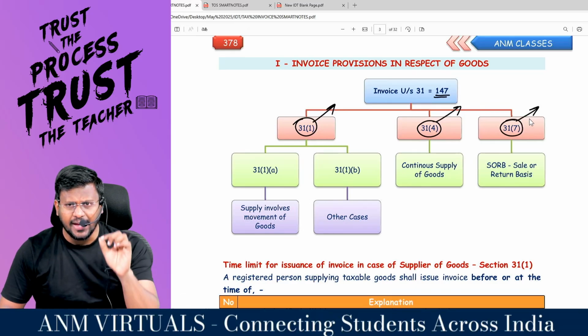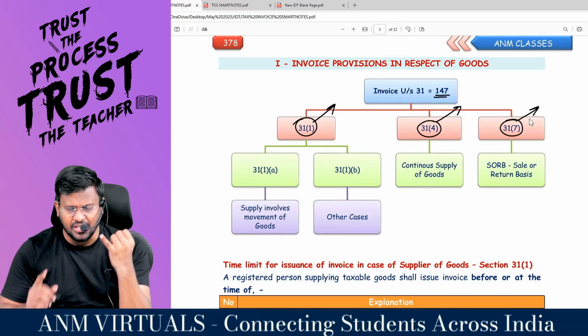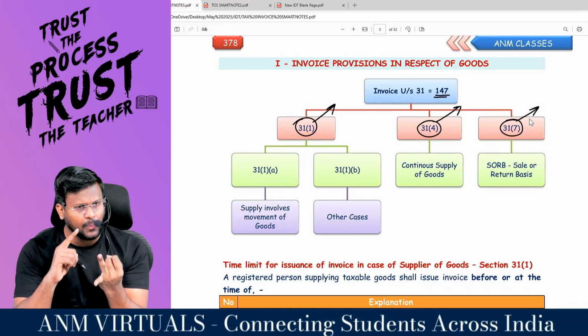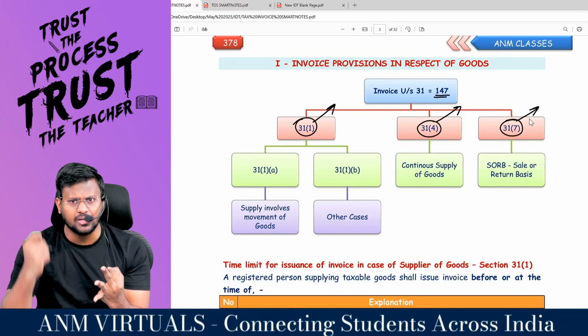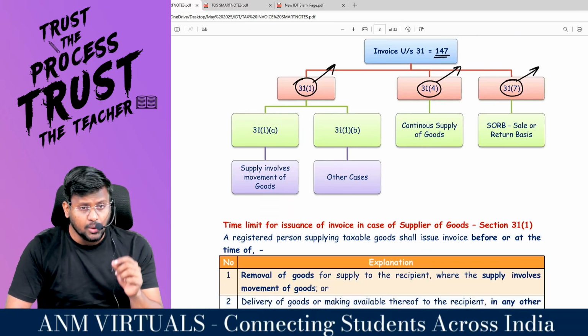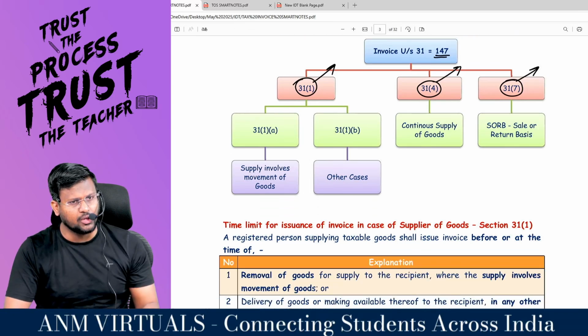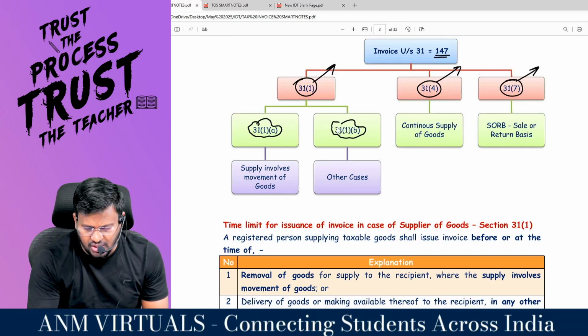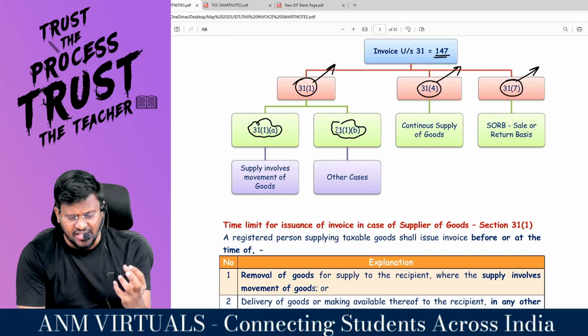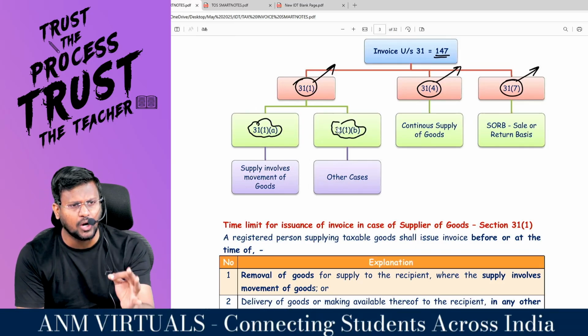If you are a supplier of goods, 31 subsection 1 will be applicable, 31 subsection 4 will be applicable, 31 subsection 7 will be applicable. Are you all really with me? 31 subsection 1 is again classified into 2 categories: clause A and clause B. Clause A: supply involves movement of goods.